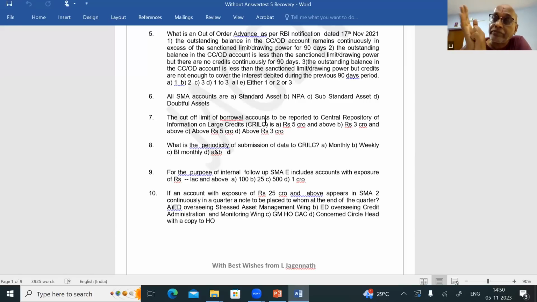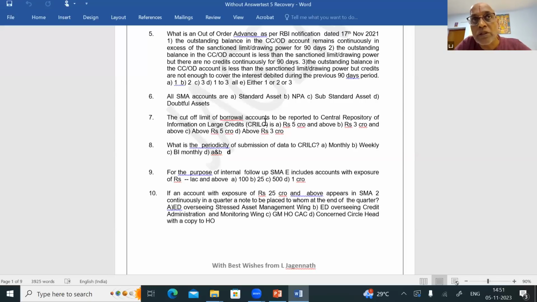Besides the monthly report, there is a weekly report also. In the monthly report, entire details about the borrower and the account are to be given. On a weekly basis, every Saturday, they have to furnish certain information about these accounts with exposure of 5 crores and above. Last week, there would not have been any overdue in this account, but this week some overdue has started. So last week there was no overdue; this week, at least one or two days of overdue started. Those accounts are to be reported to CRILIC on a weekly basis.